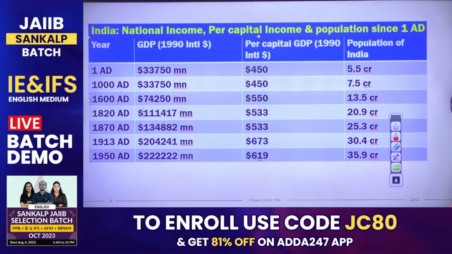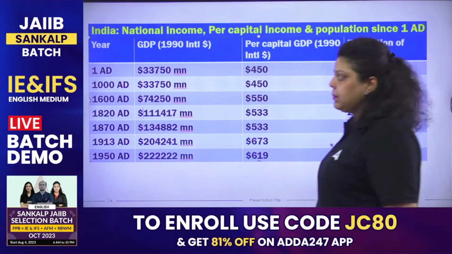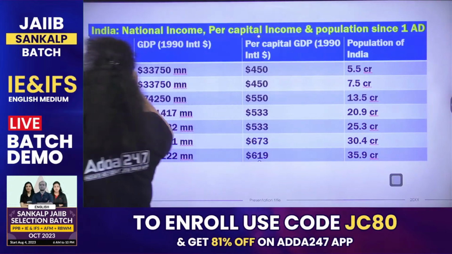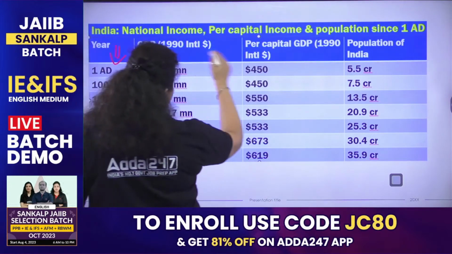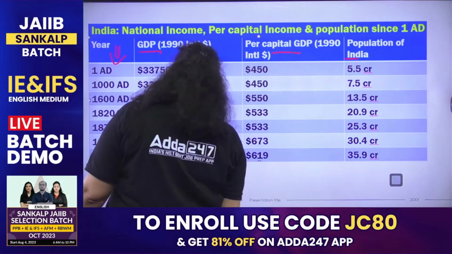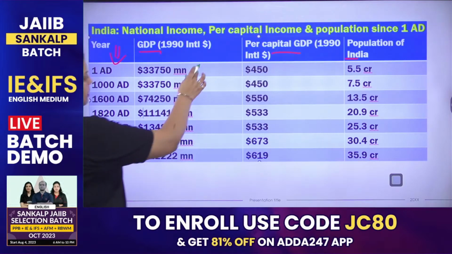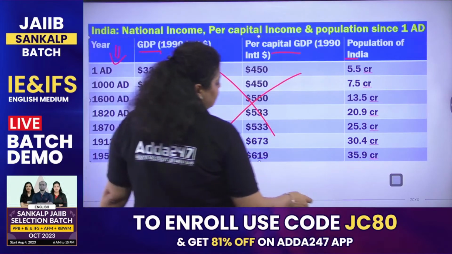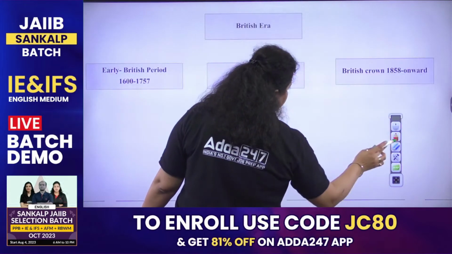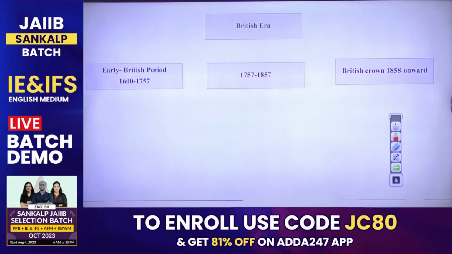And this is the data which gives you the justification that yes, India was the poorest country in terms of per capita income. So we have the duration, years, the GDP, per capita GDP and population of India, from 180 to 1950 AD. This is the data of India that we have seen. But none of it you have to memorize. This is the data that has been given, but that's not important. You do not have to go with it.